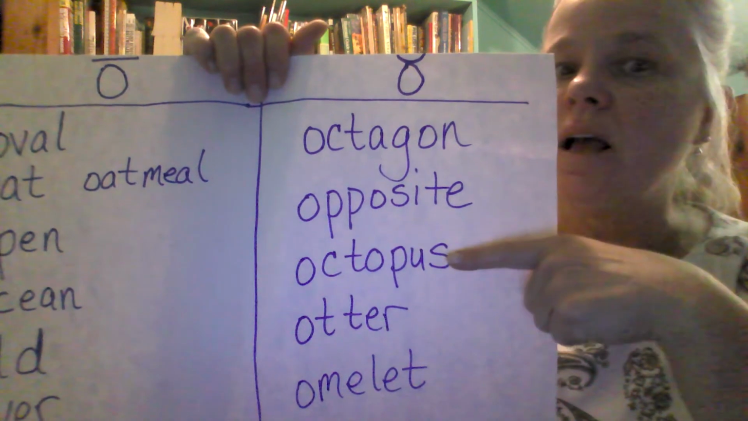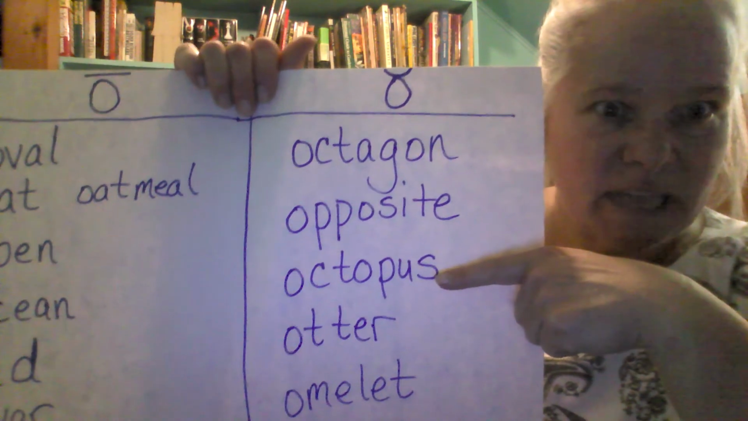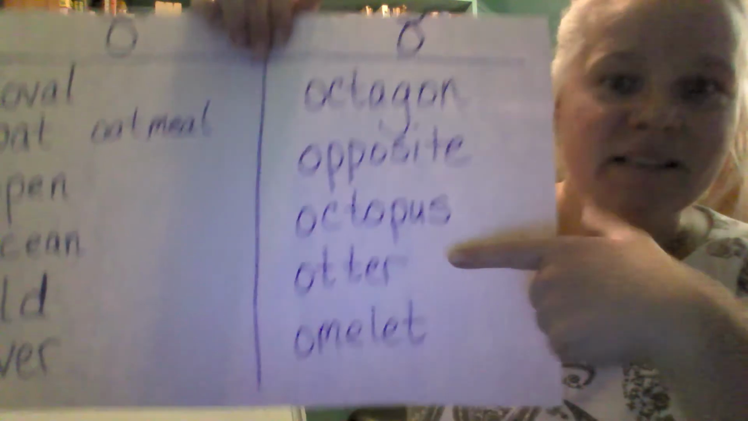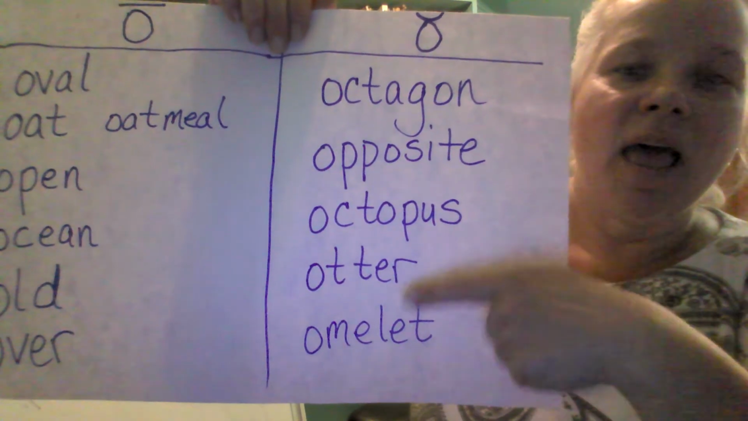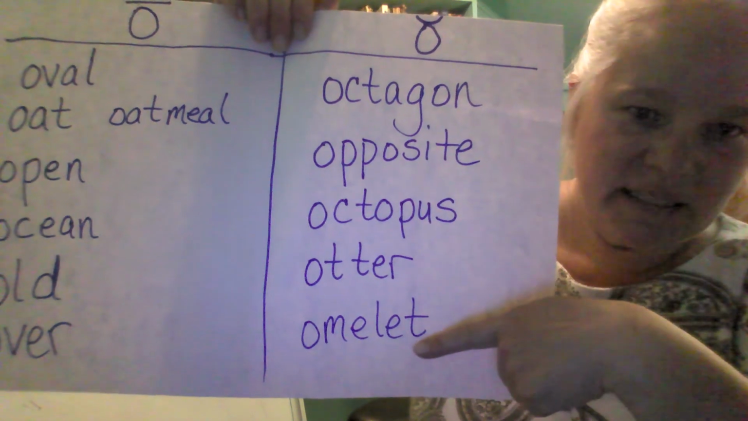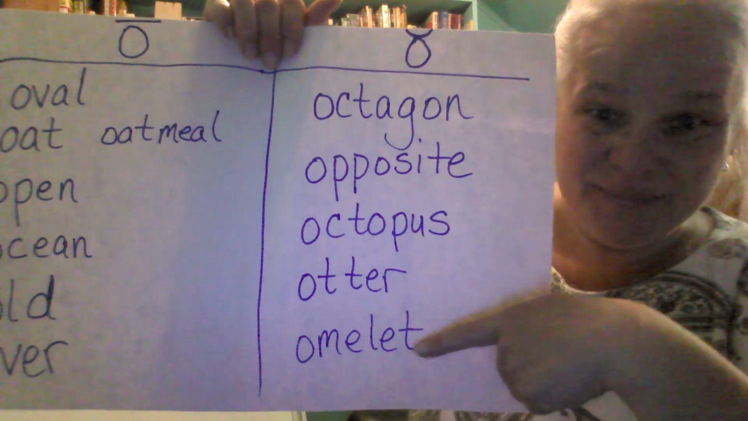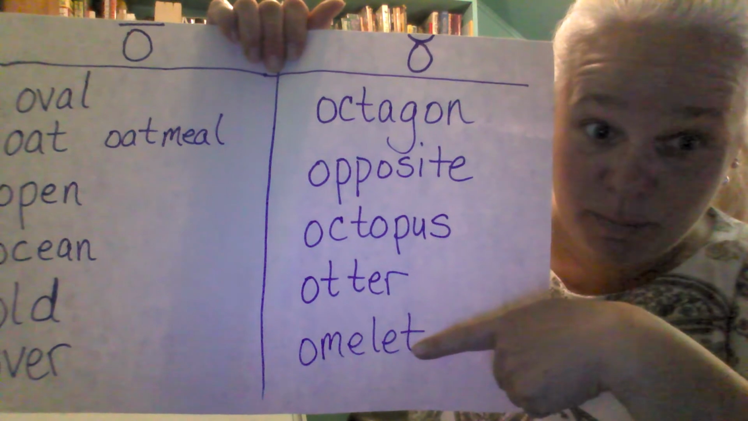How many tentacles do you think an octopus has? 8, correct. Underneath that we have the otter. And the last one on our list is omelet. Have any of you ever eaten an omelet before?